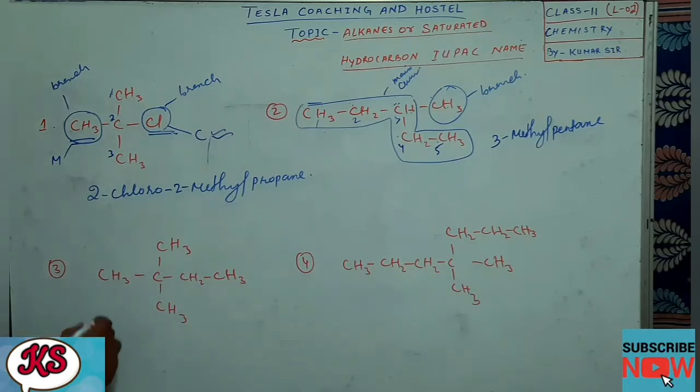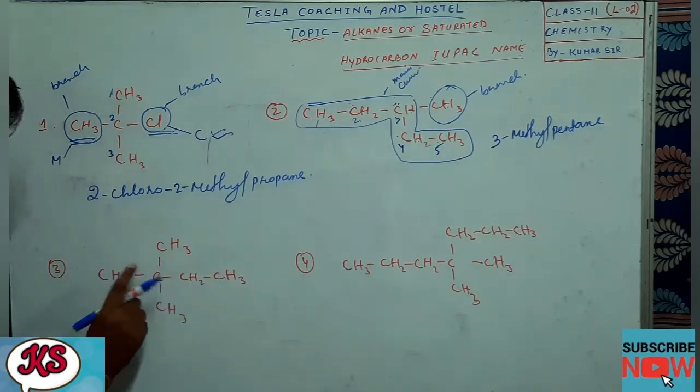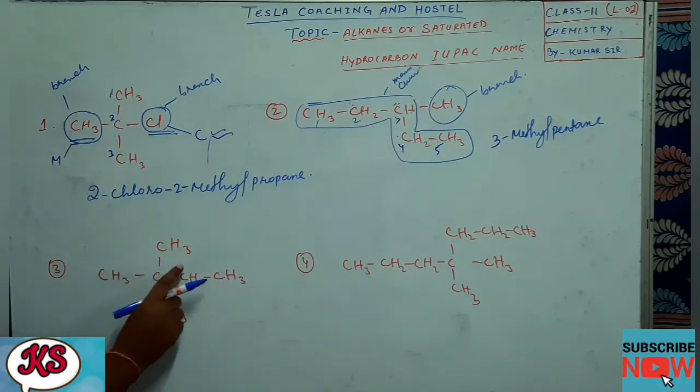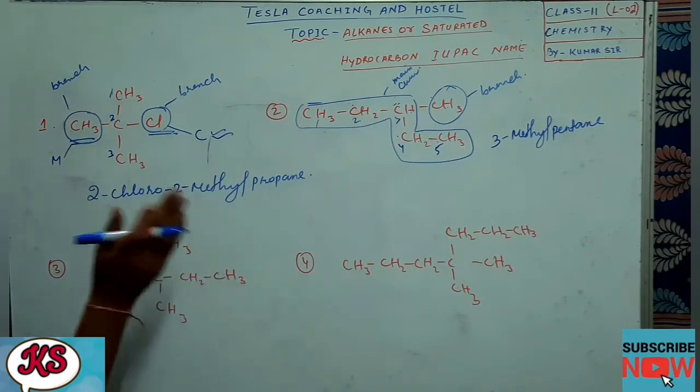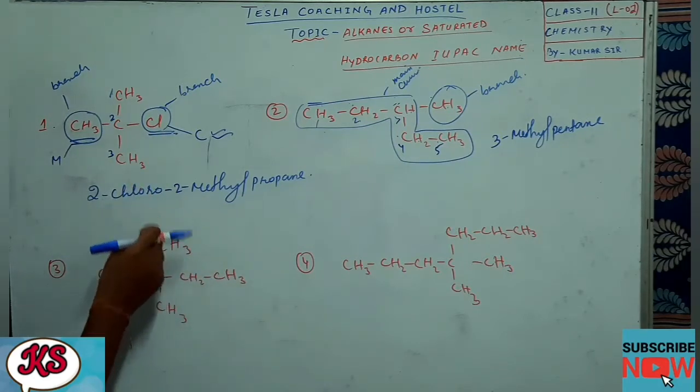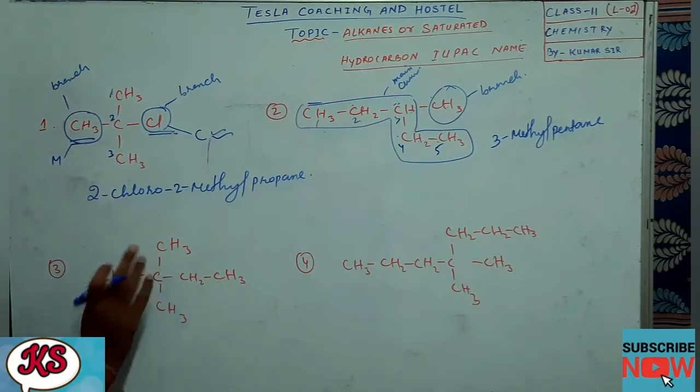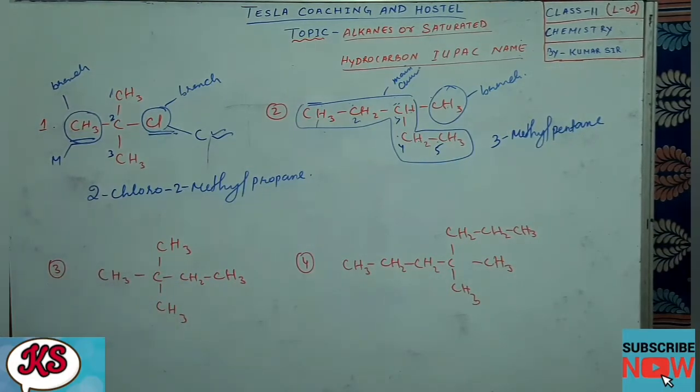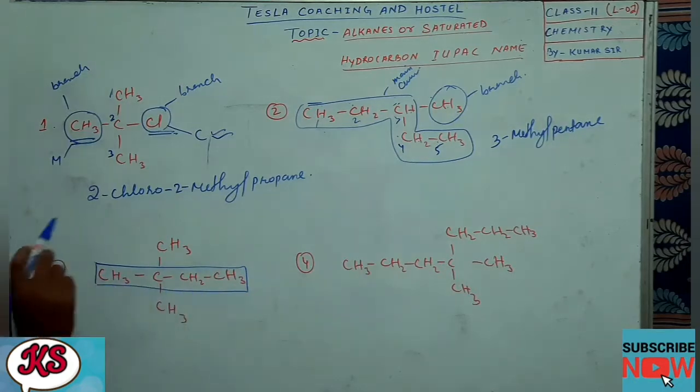Now this one, you see, if you go straight, what is the total number of carbons? 1, 2, 3, 4. If we go straight, there are 4 carbons. If we come this side, 1, 2, 3, only 3. So we should select the longest one. So the longest one is this one. This is our main chain, the longest chain.